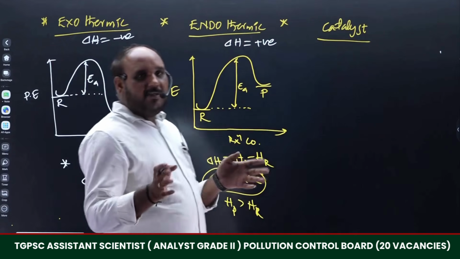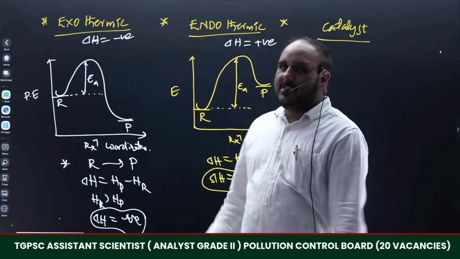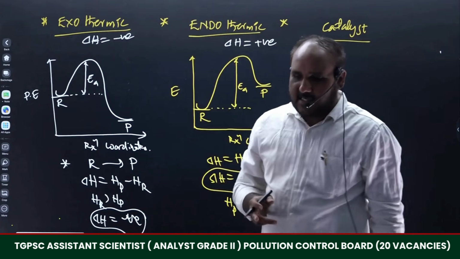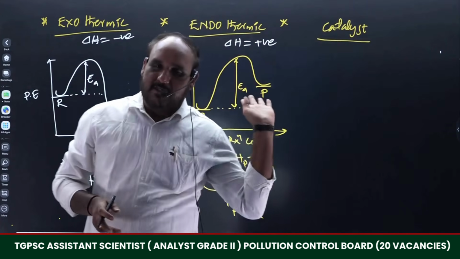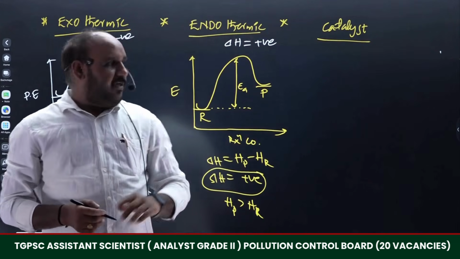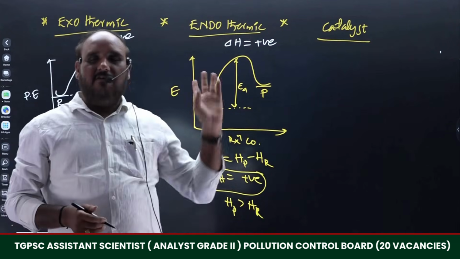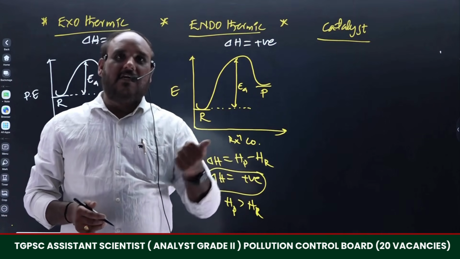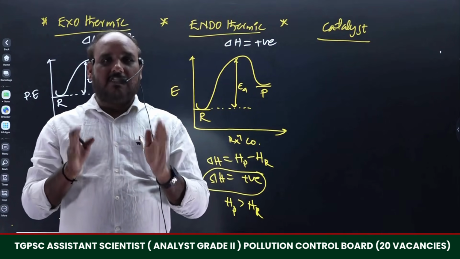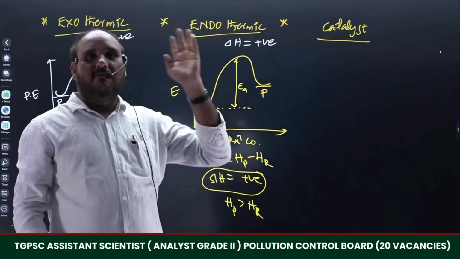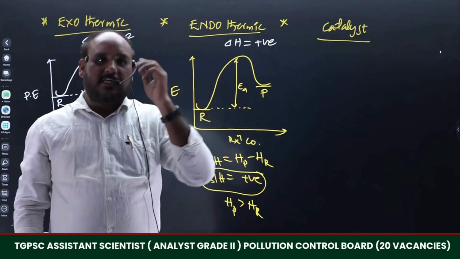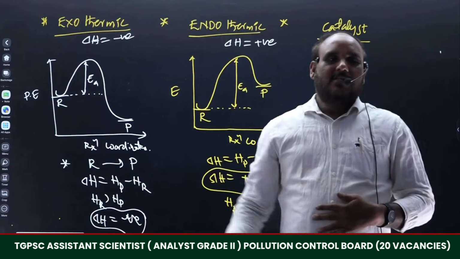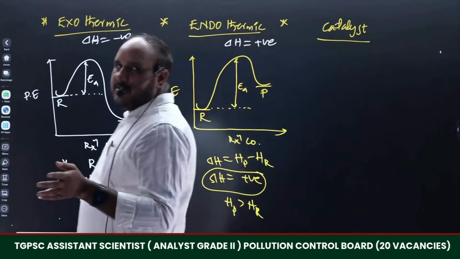Why am I explaining like this? Particularly in physical chemistry, we have to understand the topic either with the help of a diagram or with the help of an equation. The 10 or 11 topics I mentioned in our syllabus, I am going to explain all of them in a diagrammatic manner or with equations, because statements are not easily remembered for a long period of time, and we get confused.